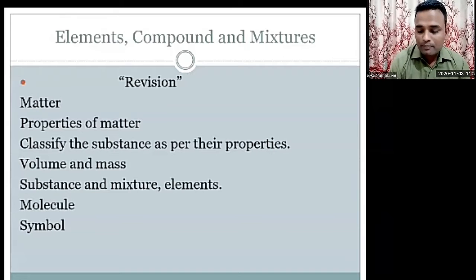Now the next point is the molecule. What is a molecule? The smallest particle of a substance is called a molecule. Yesterday I taught you that molecules cannot be seen with our naked eyes. That much small particles are called molecules.